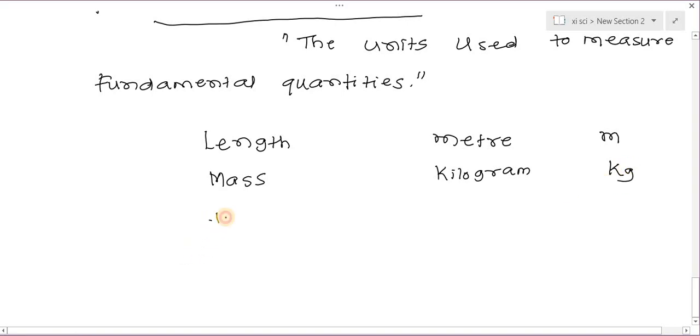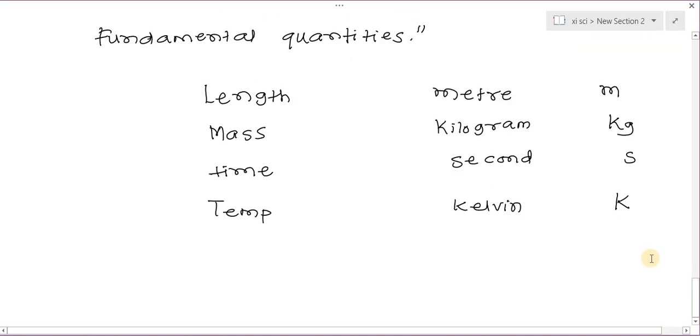Third fundamental quantity is time. The unit is second and the symbol is small s. Fourth is temperature. The unit used is Kelvin, and the symbol is capital K. Fifth is electric current.